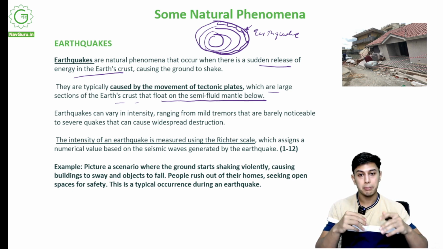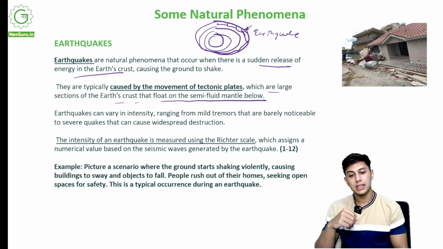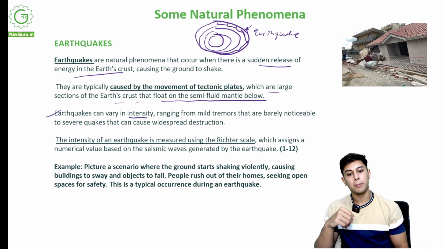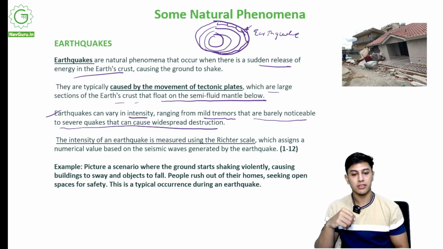So that mantle is not purely solid, so something can float over it. It is a very hot liquid and something can float over it. So these plates are floating, and since they are floating, they can strike, collide over each other. This results in earthquakes. Earthquakes can vary in intensity, ranging from mild tremors that are barely noticeable to severe earthquakes that cause widespread destruction.